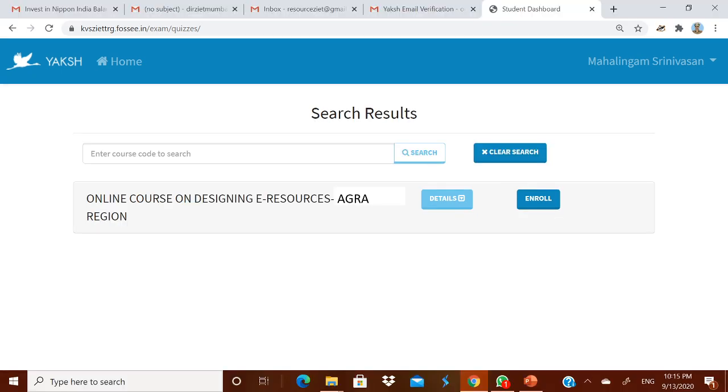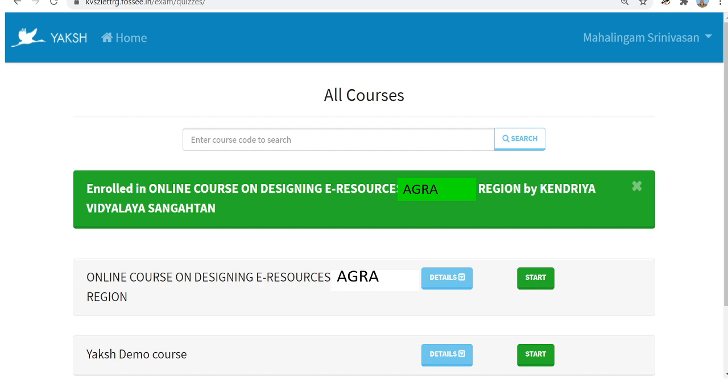It will take you to the next page where you have to enroll for online course on designing e-resources, Agra region. Click enroll to enroll. I repeat once again. First, you have to register with all the information in the X platform, that is kvsze.fosse.in. Then in the search box, type Agra, then enroll now. Then you will get one message, enrolled in online course on designing e-resources, Agra region by Kendriya Vidyalaya Sangathan.